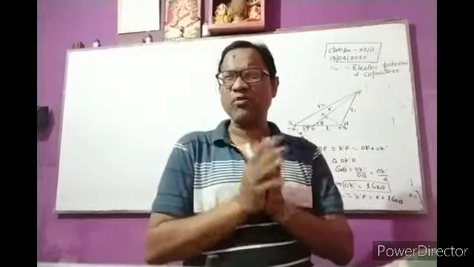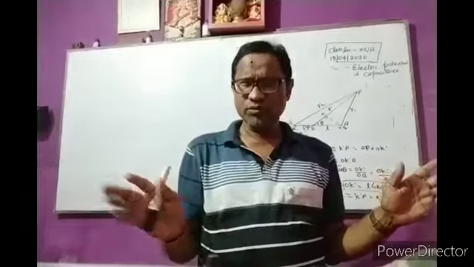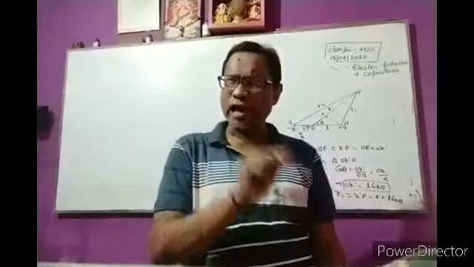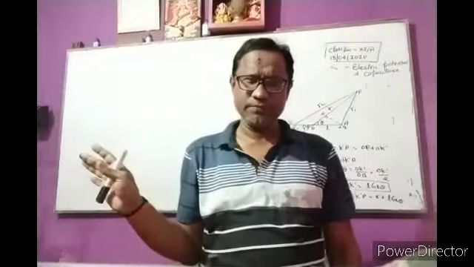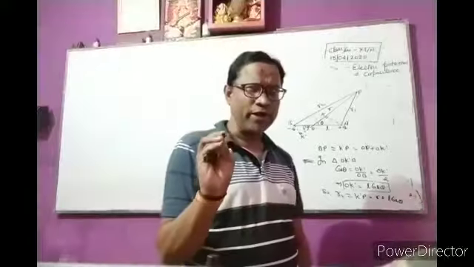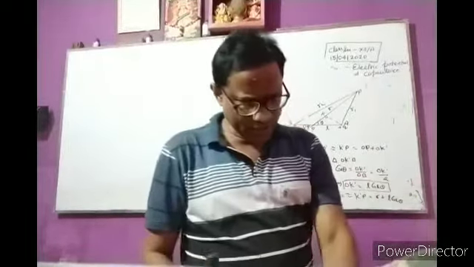By any method, the value of any physical quantity does not change. In this case, in both methods, R1 is equal to R minus L cos theta and R2 is equal to R plus L cos theta. This is the derivation for the electric field at any point due to an electric dipole. Clear?